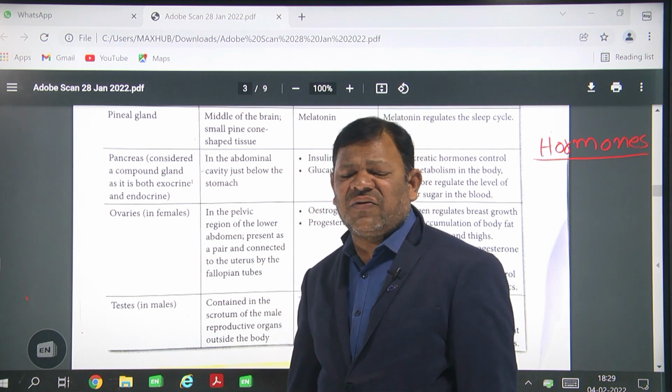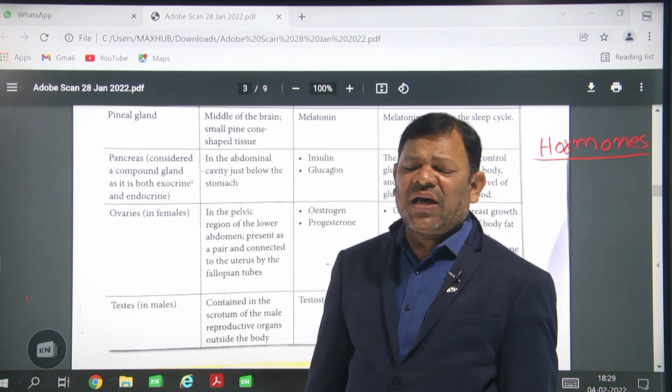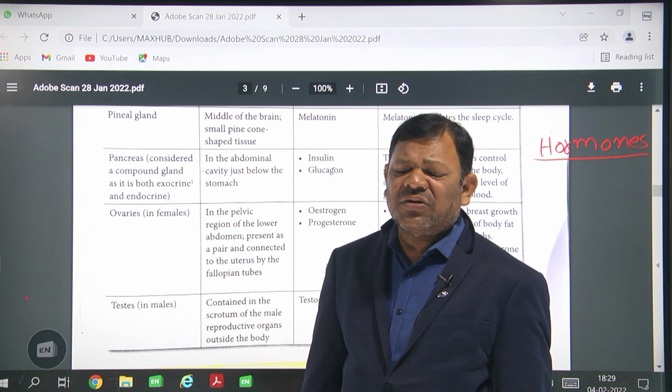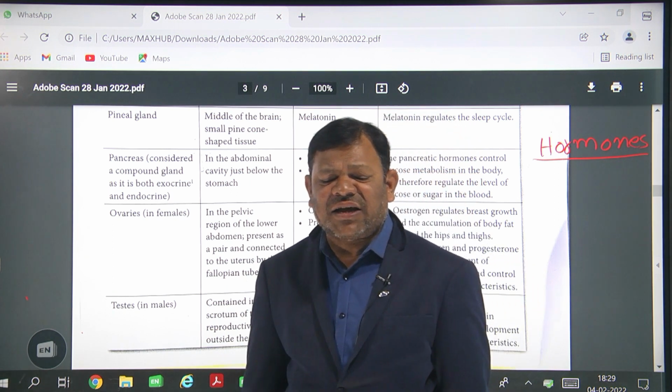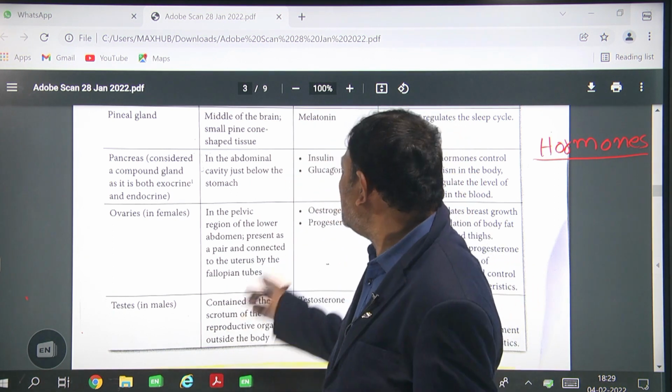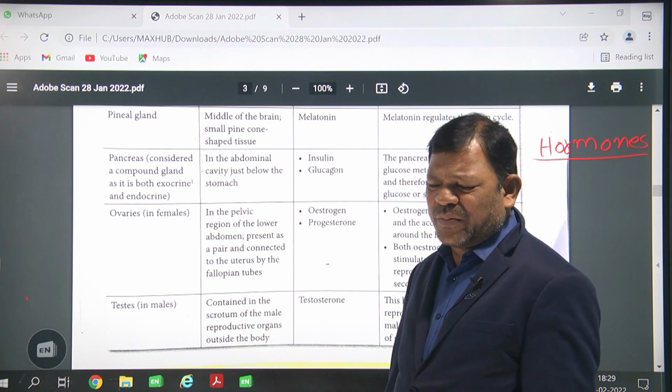Progesterone helps when the baby's birth is coming, giving milk production and mammary gland secretion of milk. Generally, this progesterone hormone is helping.